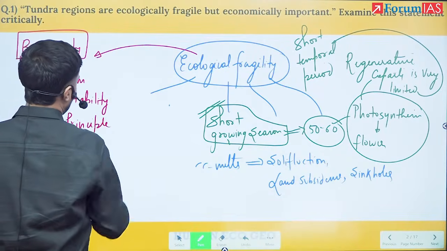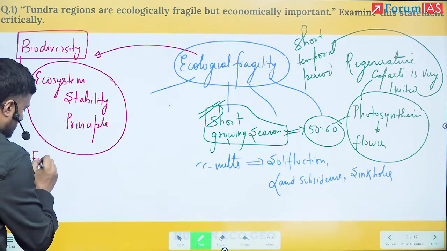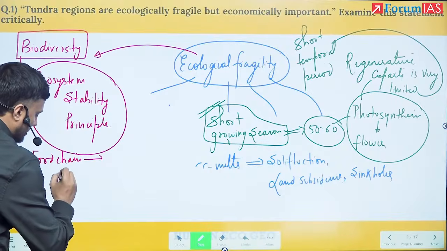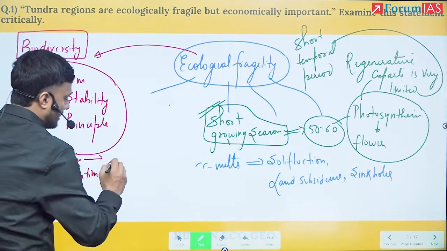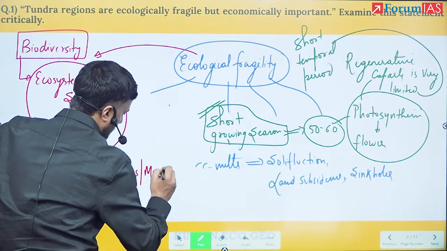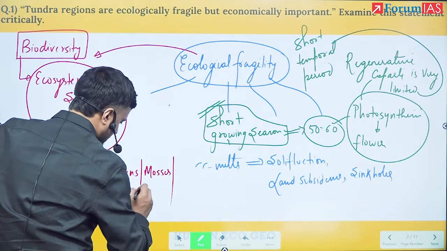Here you see what it is trying to say. It tries to say that the food chain here is very short. That is vegetation, I can say lichens, mosses, or sedges.